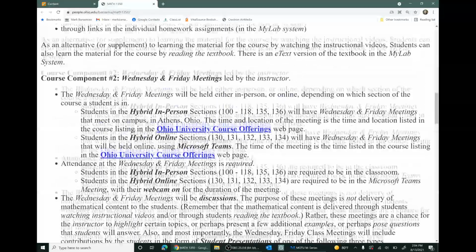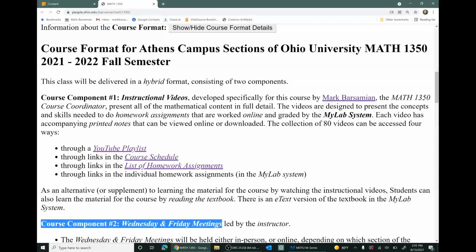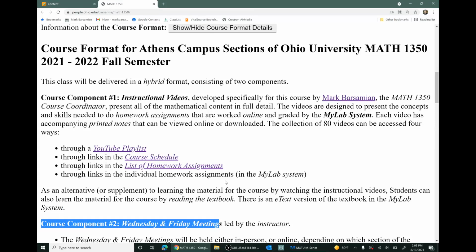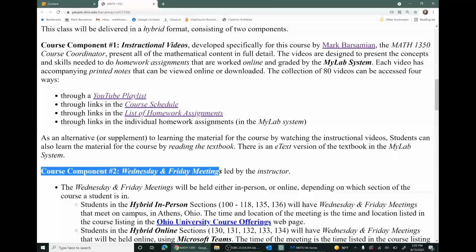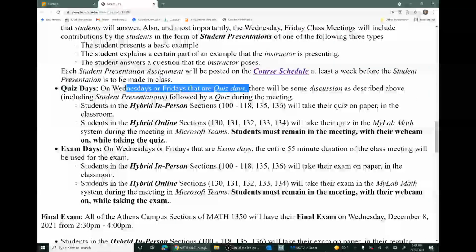Now, that's course component 2, the Wednesday, Friday class meetings. So again, course component 1 is the instructional videos. Course component 2 is the Wednesday, Friday class meetings. Now, before going on, let me say just a little bit more about the Wednesday, Friday class meetings. On some of the Wednesdays or Fridays, there are quizzes. Now, on those quiz days, there will be some discussion, as I described above, and then at the last 20 minutes of the meeting, there will be a quiz during the meeting.